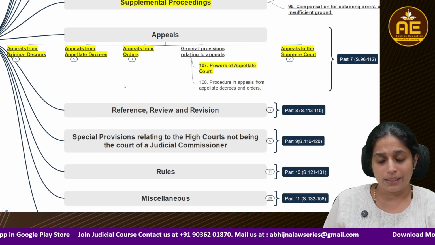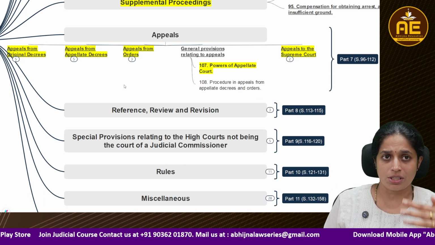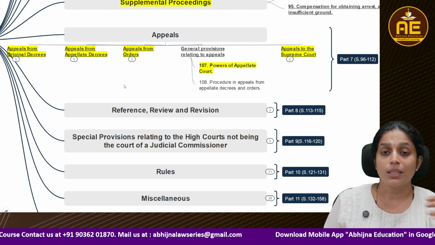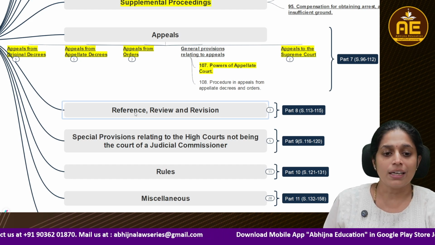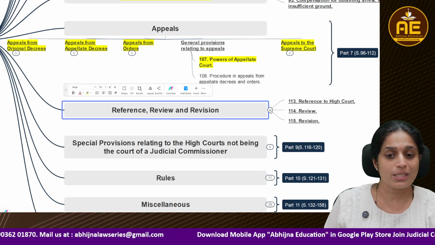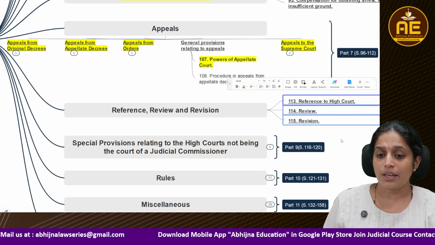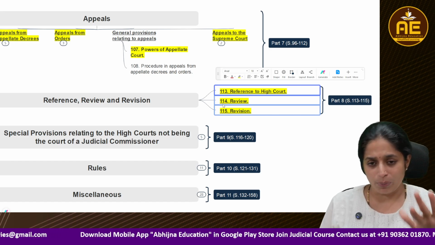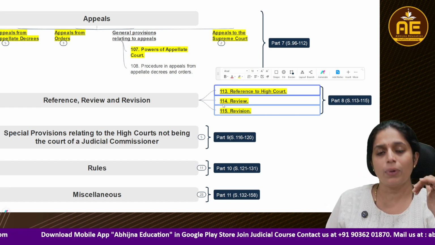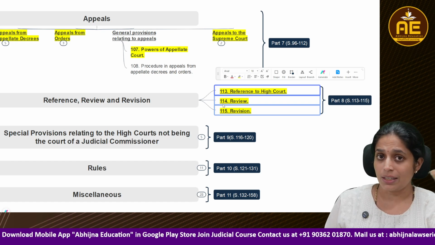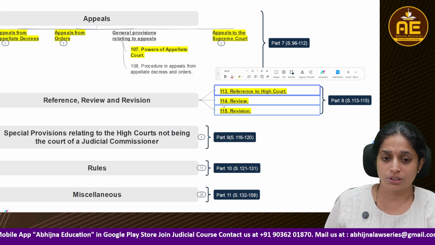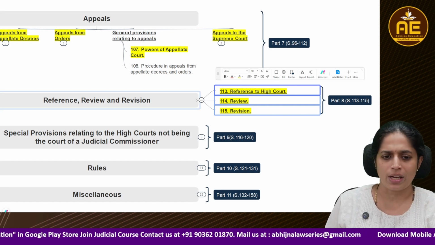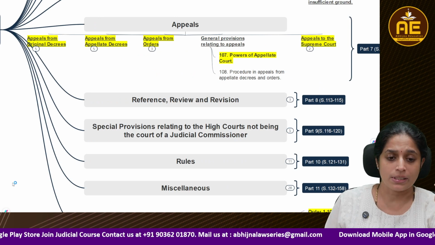So this is another aspect you're going to learn. Then apart from appeals, if you have to challenge a judgment but an appeal provision is not allowed, then what are you going to do? You're going to file reference, review or revision. Sections 113, 114 and 115 speak regarding how, if appeal provisions are not allowed, an aggrieved person can go for either a revision or review, because reference can be made only by the court. So these provisions are alternatives to appeals.